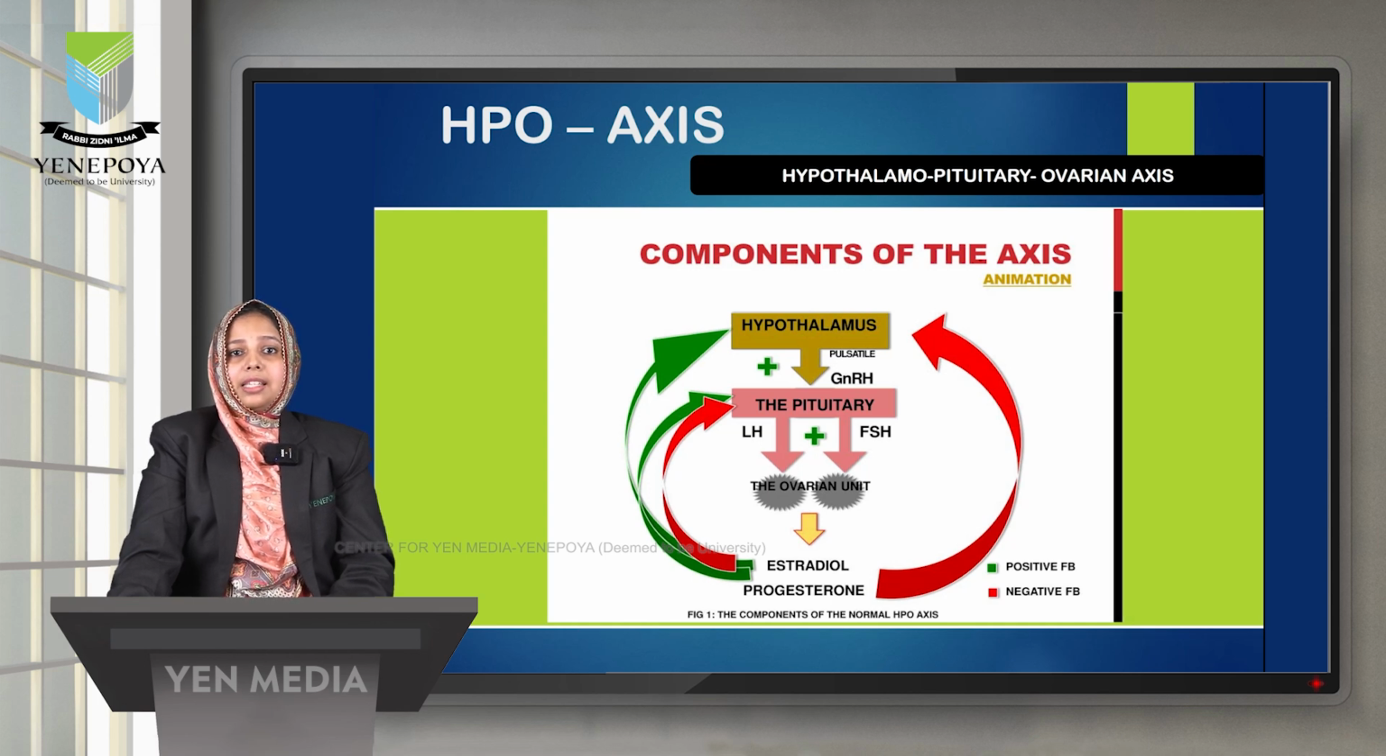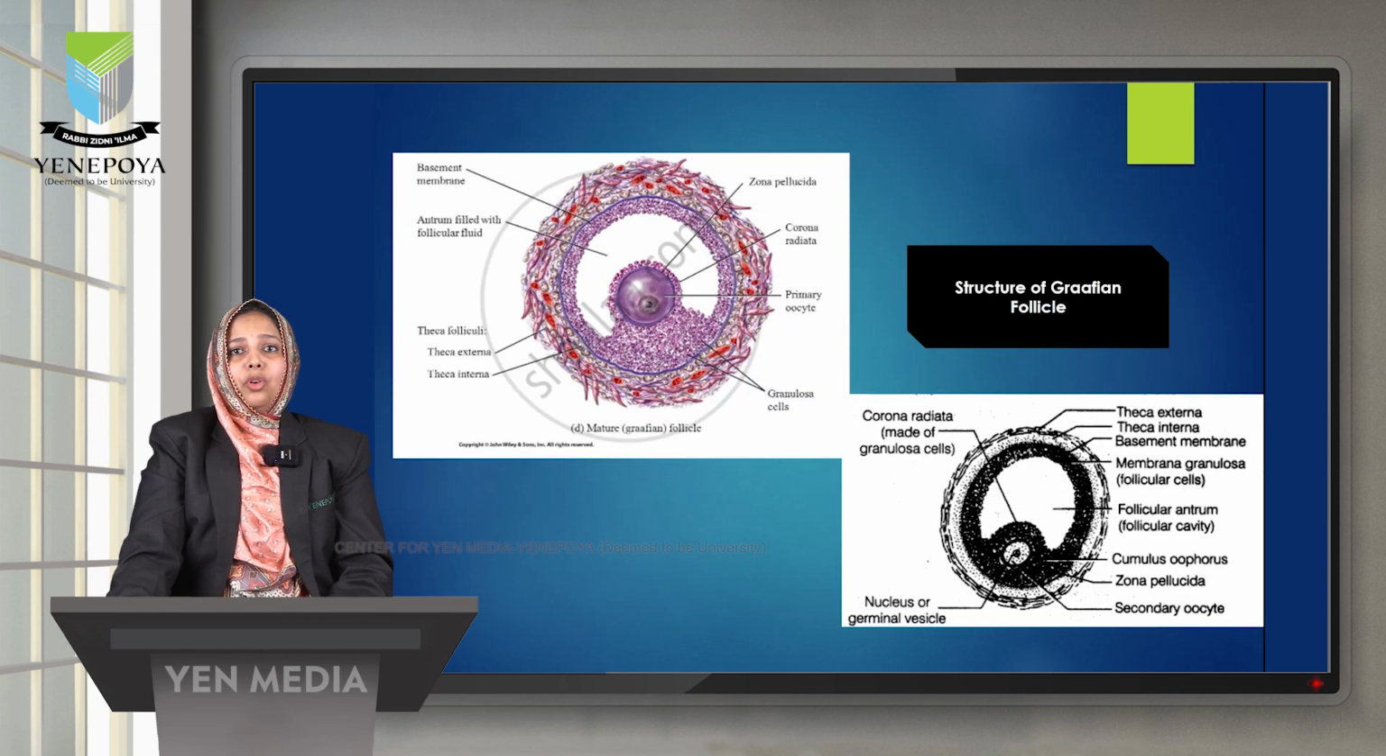This HPO axis should be unimpaired, that means it should be intact and properly functioning for a good menstrual cycle to occur in the body. Before going to the ovarian steroidogenesis like estrogen and progesterone, we know that the ovary consists of follicles. So the structure of follicles is very important before learning about estrogen and progesterone production. The Graafian follicle structure is like this.